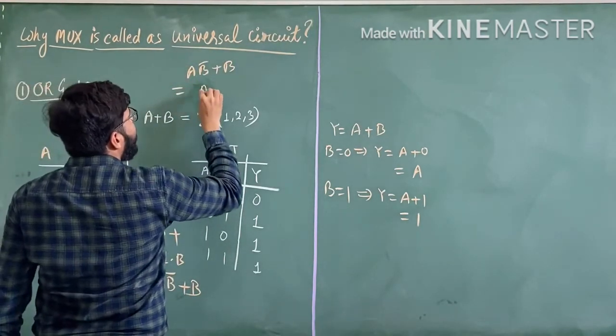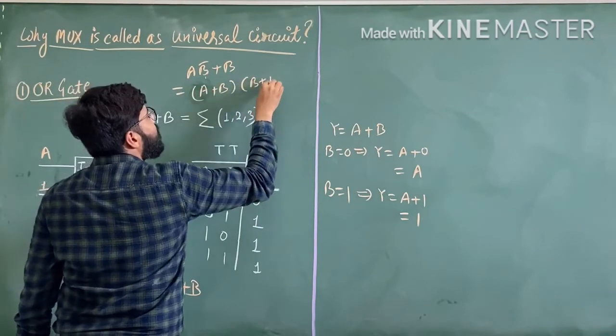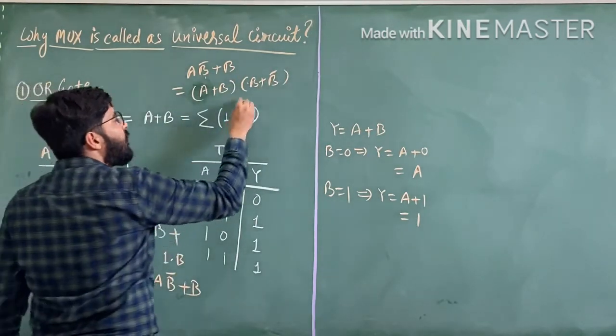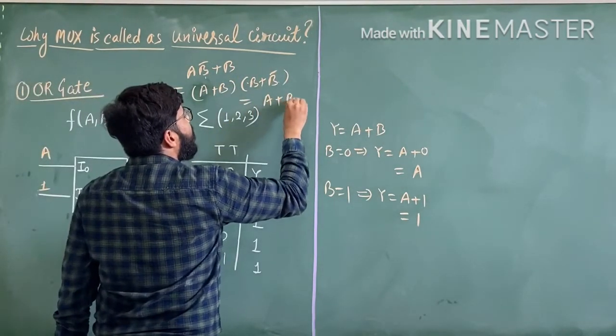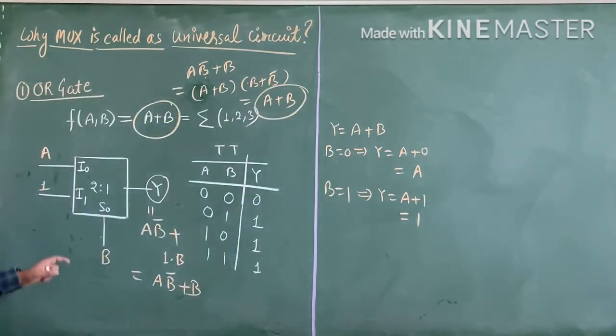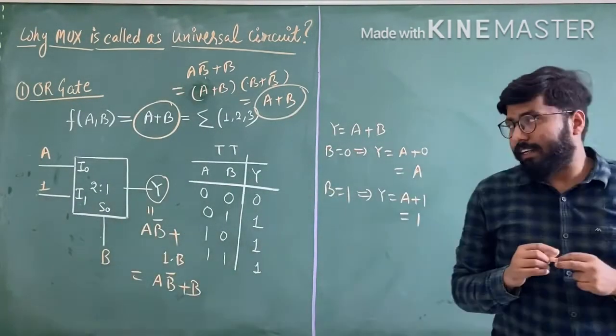Here we can get A plus B and B plus B bar. This B plus B bar is 1. We can get A plus B. So now we can see this is A plus B and this is A plus B. So with the help of a multiplexer, we designed our OR gate, while taking care that the value of I0 becomes A and I1 is 1. So in this fashion, we design our OR gate.